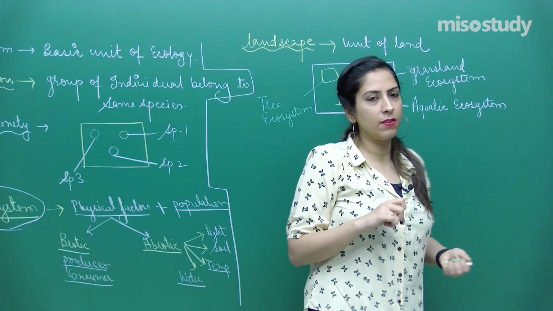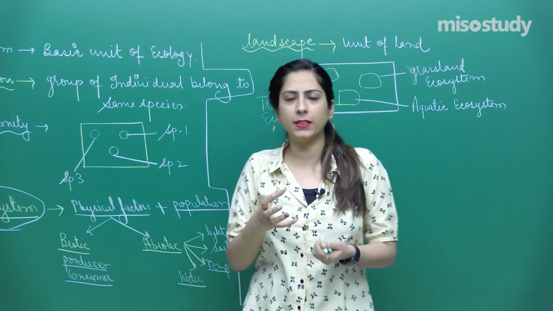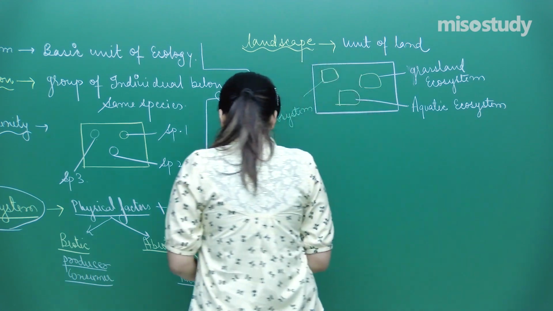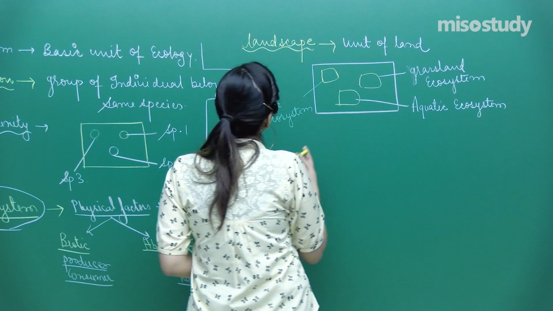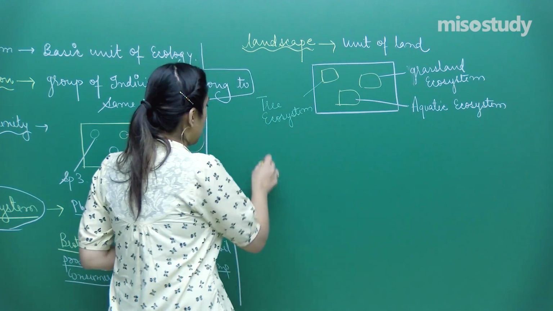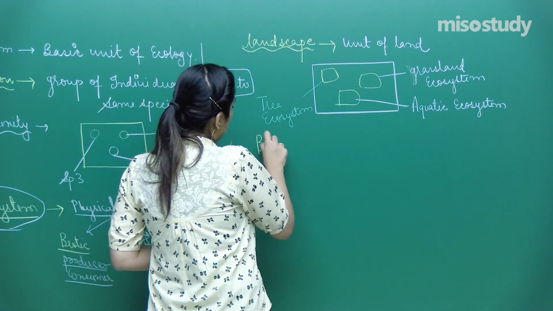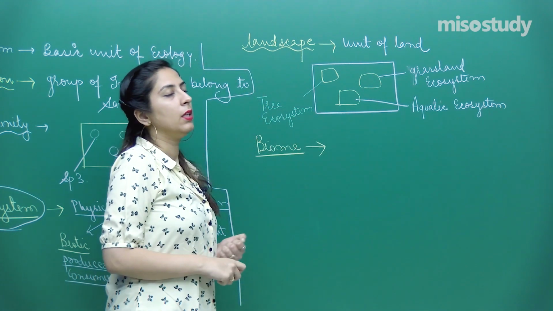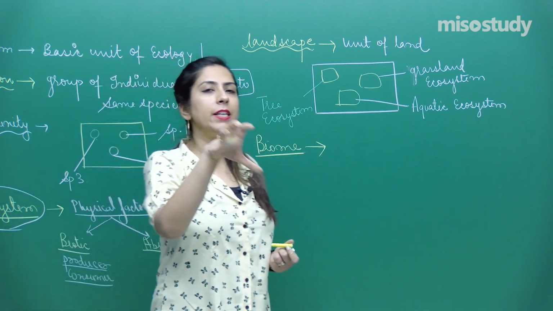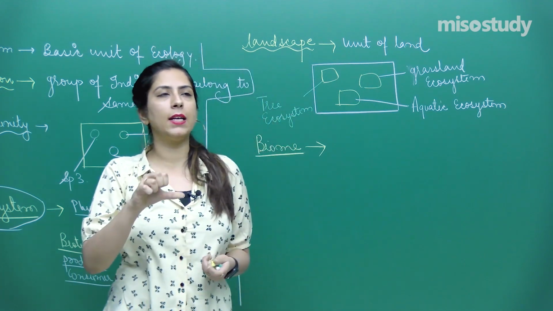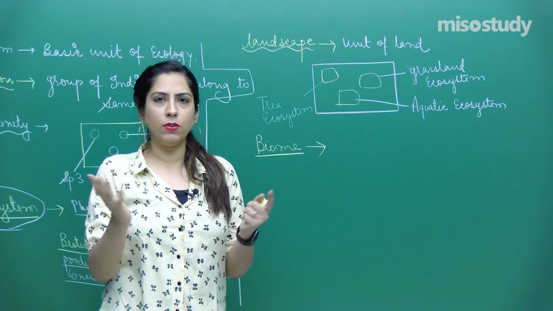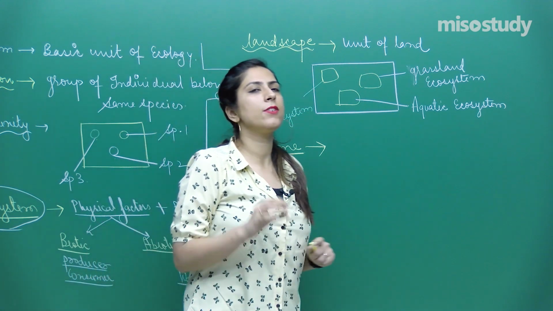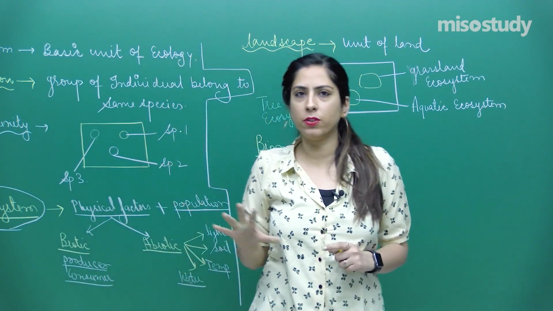Similarly, you must have heard of another space. Let's talk about another space. You can take an example like biomes. So what is a biome? Suppose you give a defined condition in a biome. You specify that, let's talk about the Arctic region. In the Arctic region, everything is in permafrost conditions.